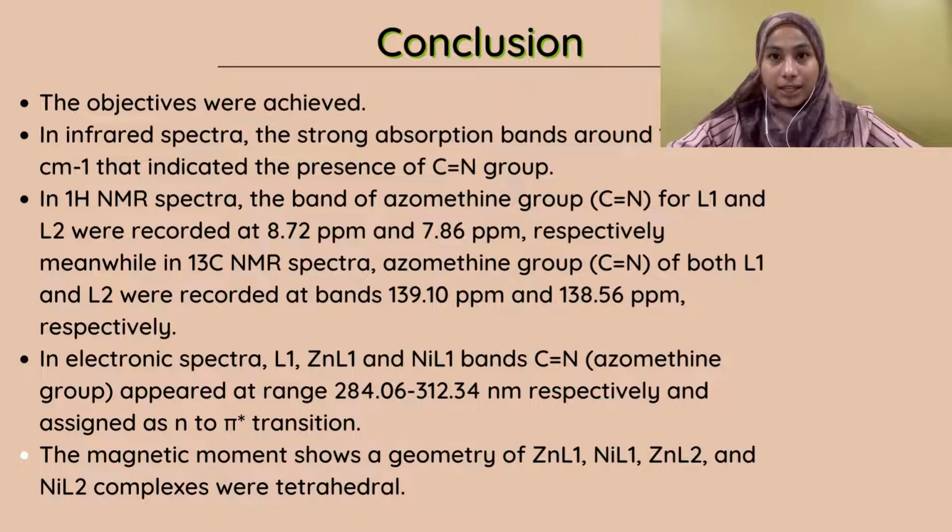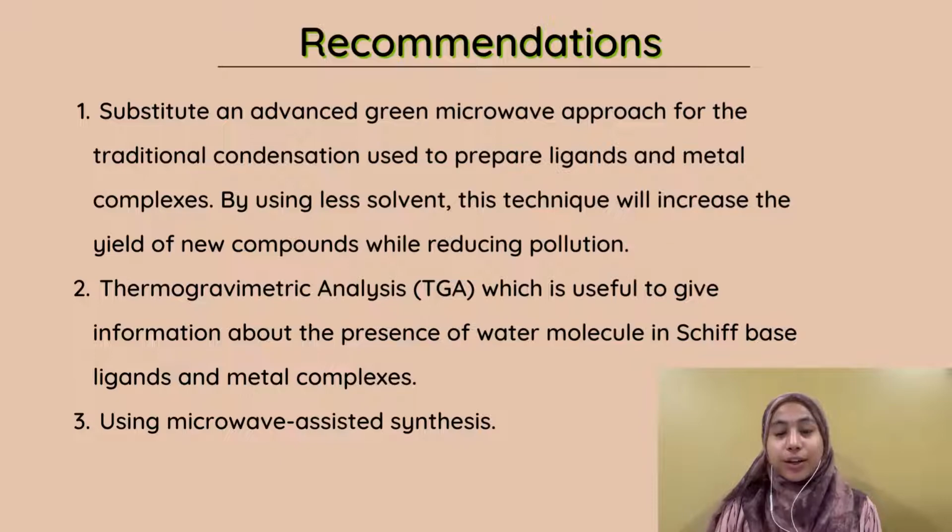138.56 ppm respectively. In the electronic spectra of ligand 1, zinc ligand 1 and nickel ligand 1, bands of the azomethine group appeared in the range 284.06 to 312.34 nanometers respectively and were assigned as n to pi star transitions. The magnetic moment shows the geometry of zinc ligand 1, nickel ligand 1, zinc ligand 2 and nickel ligand 2 complexes were tetrahedral. For the first suggestion, substitute an advanced microwave approach for the traditional condensation used for preparing ligands and metal complexes.